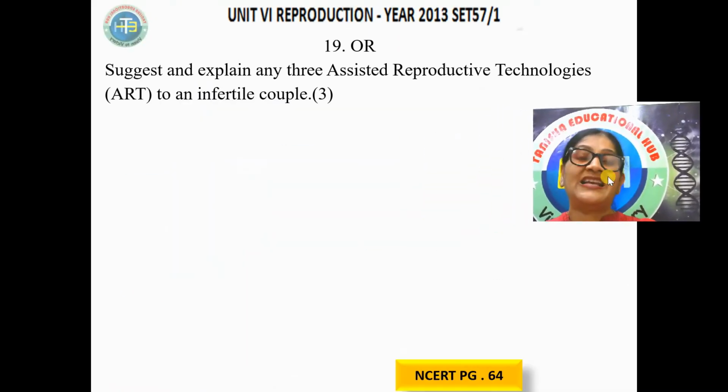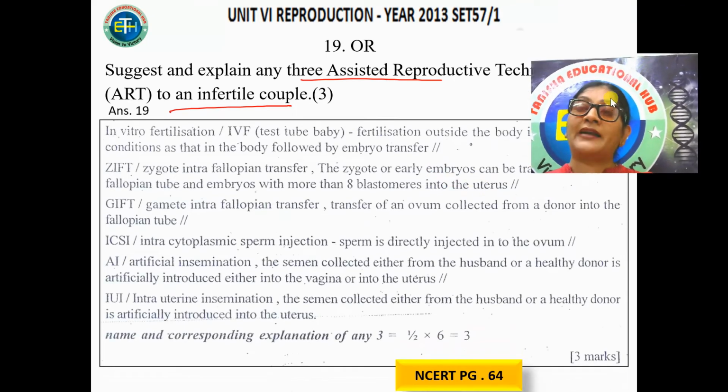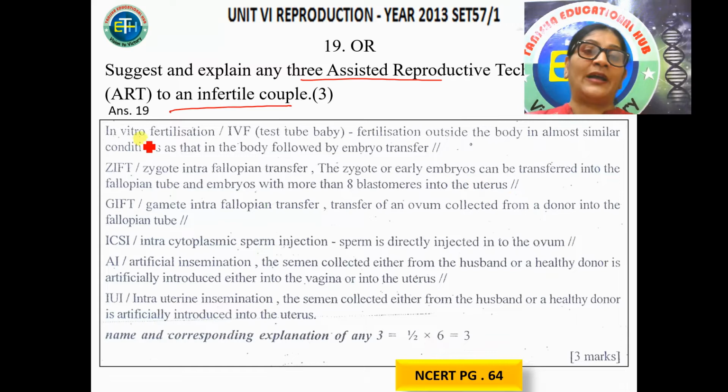The question was, suggest and explain any 3 ART to an infertile couple. Any 3 of the assisted reproductive technologies, please suggest them. So it was 3 marks, 1 mark for each. Now this is the marking scheme that the CBSE gave. It said you could write any 3 of these 6, as per CBSE.